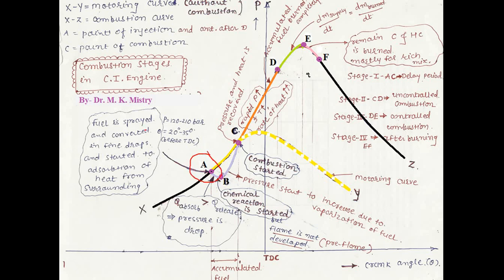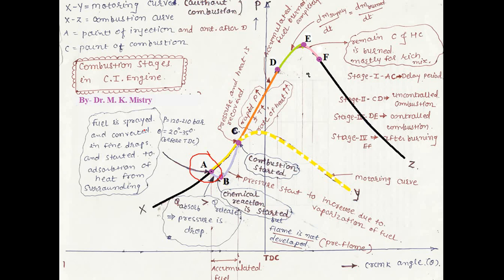In the case of CI engine, fuel ignites due to the self-ignition temperature, and the self-ignition temperature of diesel is low compared to petrol. But it is required that at the end of the compression, the temperature should be higher than the self-ignition temperature of diesel. Then and only then will the fuel ignite. Also, before the combustion, the fuel must be converted into vapor.